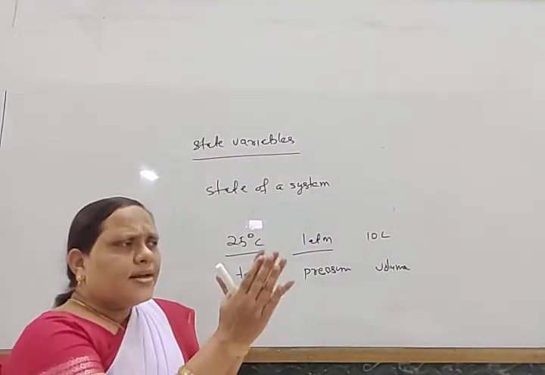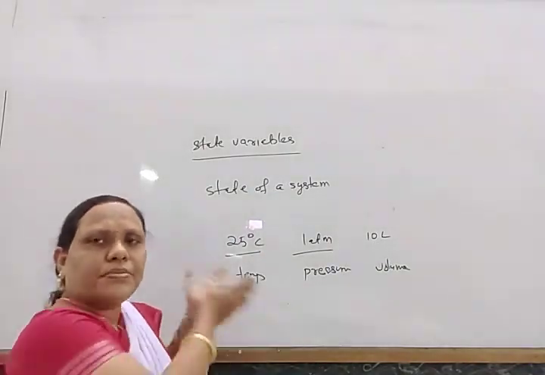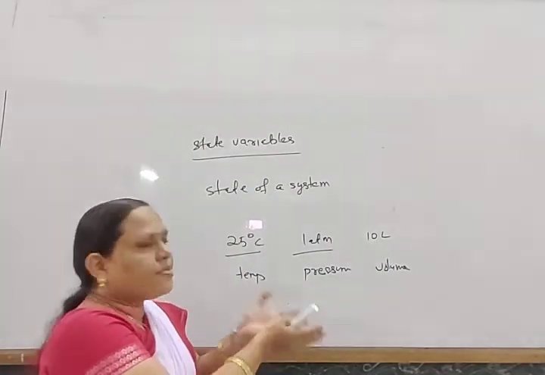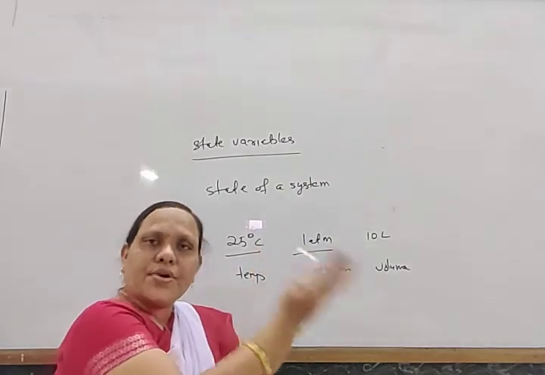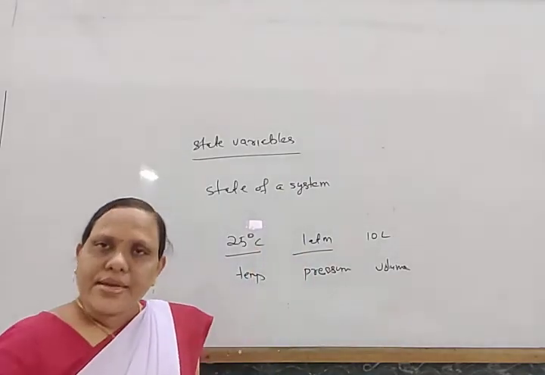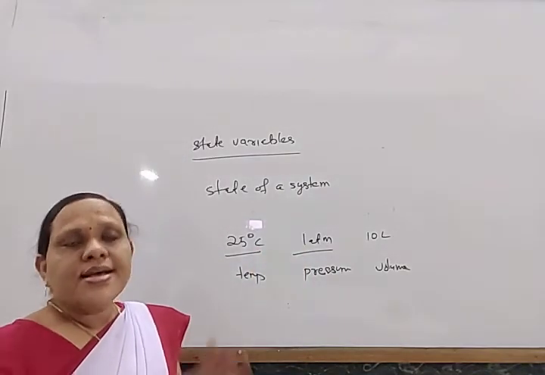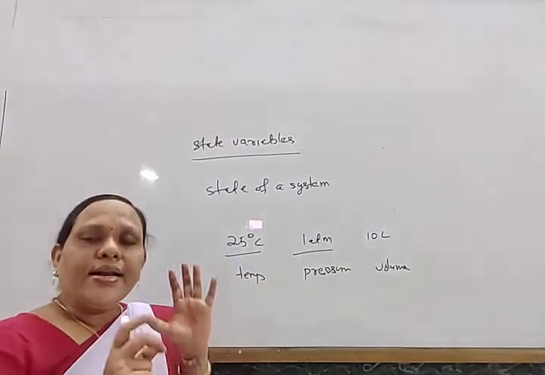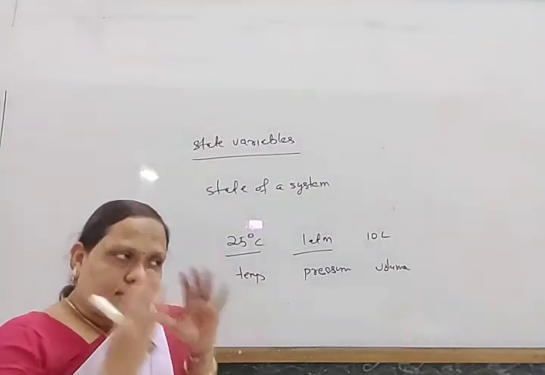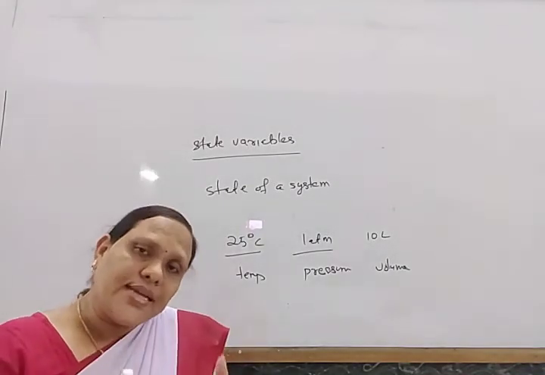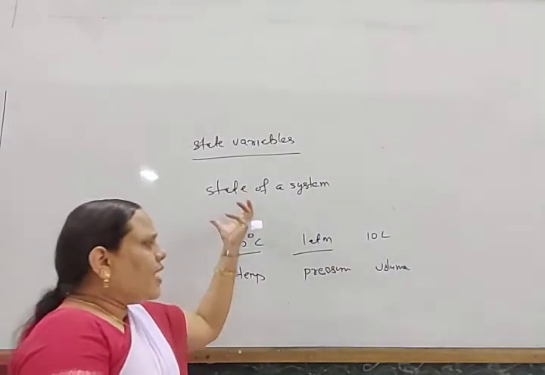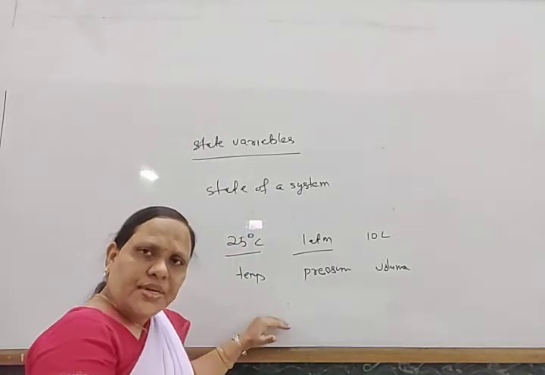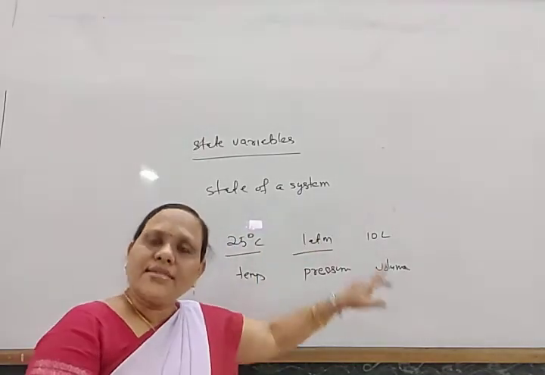The oxygen has some temperature, some pressure, some volume, and we have taken 1 mole of the gas. So 1 mole of oxygen is the system, and to define how it exists, it exists at some temperature, at some pressure, and it has some volume.